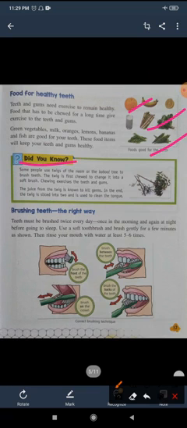Now here is one more fact. Did you know some people use twigs? Twigs means Datun, you can say. Datun of the neem or babul tree is used to brush teeth, and the twig is first chewed to change it into a soft brush. So chewing exercises the teeth and gums.